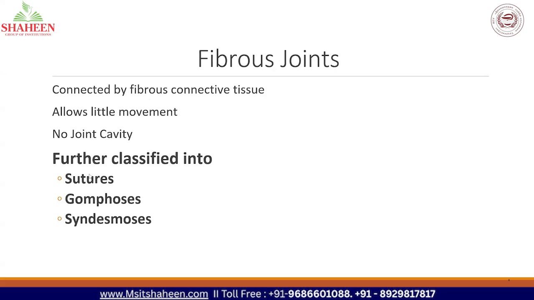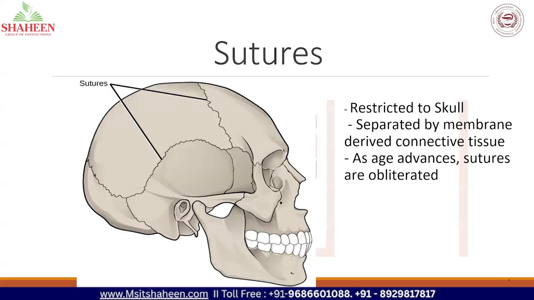The further classification of fibrous joints are sutures, gomphosis, and syndesmosis. So first we are going to study about sutures. Now look at this picture. You can see it is the skeleton of the skull, and you can see some lines I have drawn and mentioned as sutures. So where are sutures present?